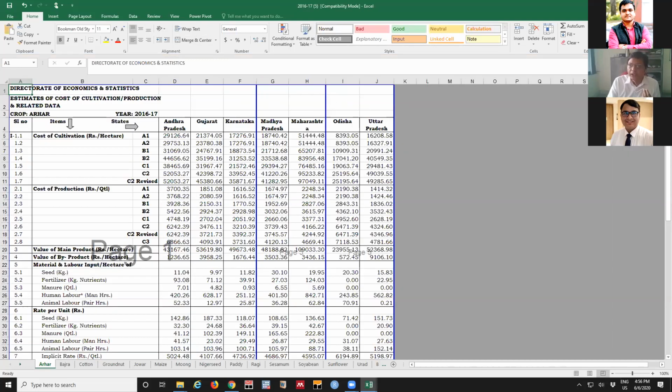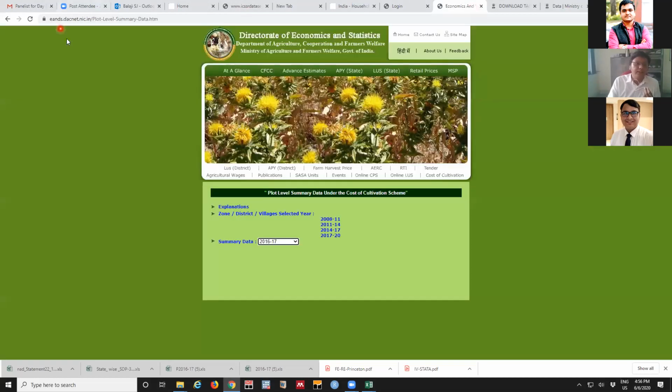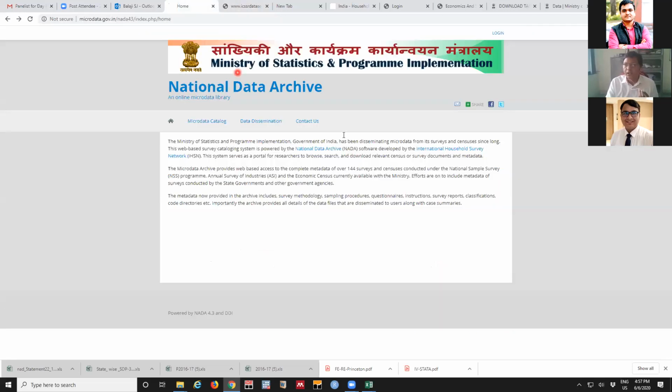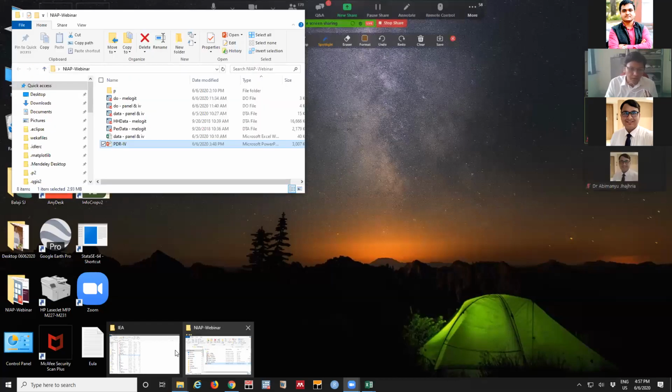So for growth related estimates, we can go for this Ministry of Statistics and Program Implementation. For agriculture related data, we can go for this Directorate of Economics and Statistics. For household level data, we can go for this ICSSR data service or this National Data Archives. And that's all about the data. And we can go for the demo.